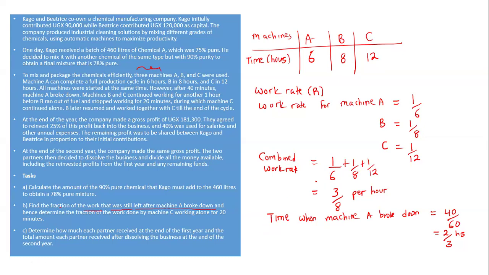Now, that is the work rate. So, what about the work? Work is given by the work rate, the rate that you are working on, times the time. So here we shall say the work rate is 3 out of 8 times 2 out of 3. Now when you try to reduce, this will be 1 out of 4. That means that the amount of work they had done after the 40 minutes was just a quarter of the total amount they had to do.